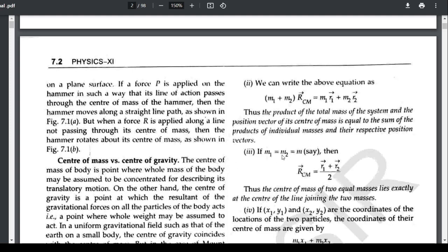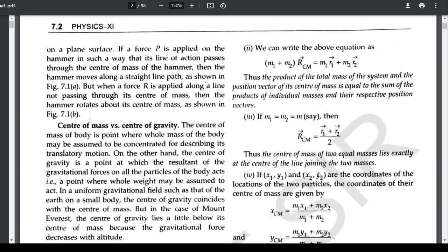Number 3, if m1 is equal to m2 is equal to m, say the two particles are of equal masses, then our center of mass rCM will be r1 vector plus r2 vector divided by 2.